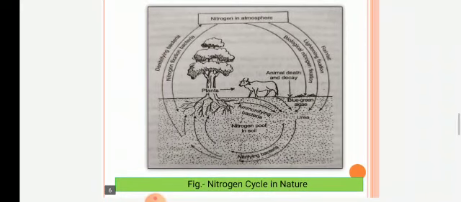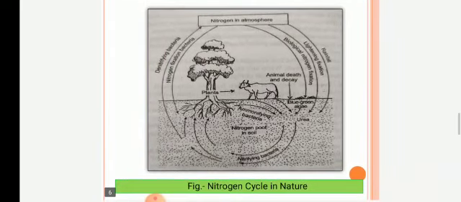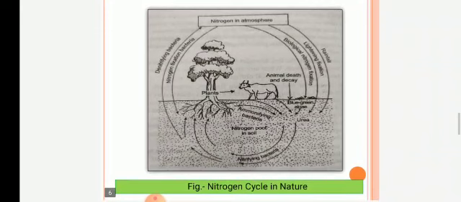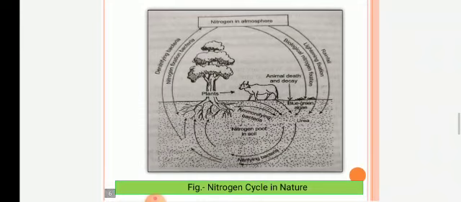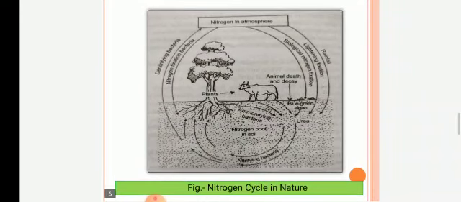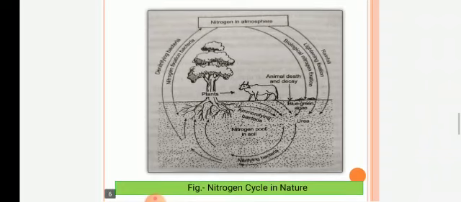This figure represents the nitrogen cycle in nature. Nitrogen is present in the atmosphere, which gets mixed in the soil through rainfall, lightning, biological nitrogen fixation, and blue-green algae. This nitrogen gets added in the soil by bacteria or algae. It forms the nitrogen pool in the soil. Ammonifying bacteria, nitrifying bacteria, and blue-green algae are the important organisms.